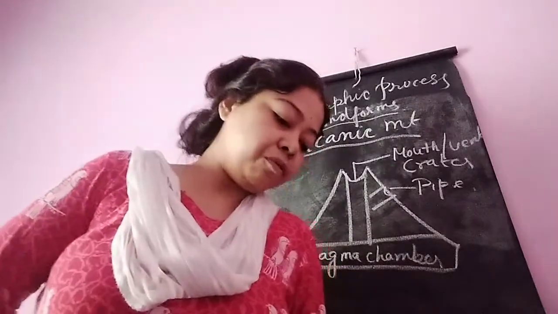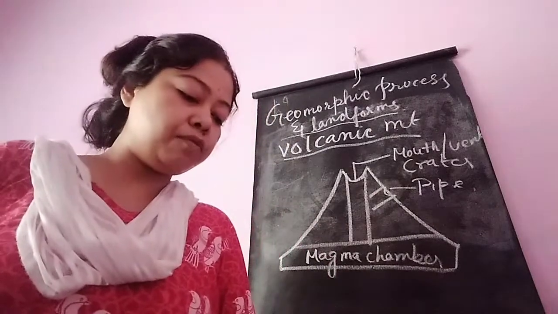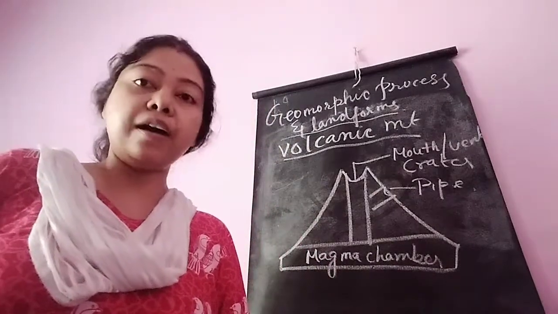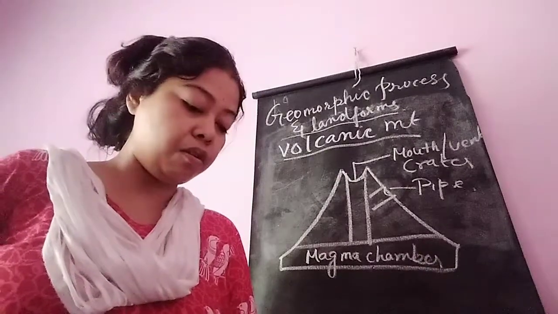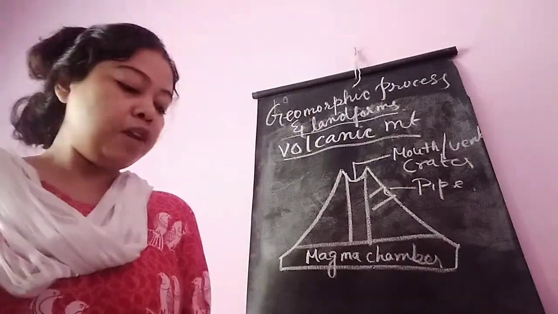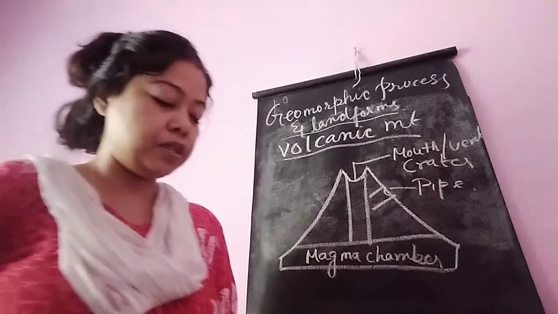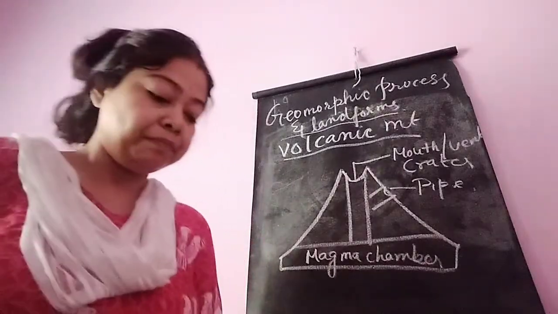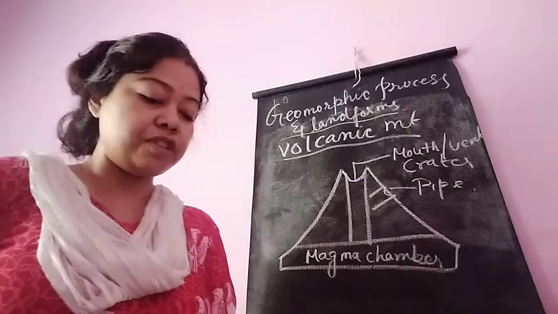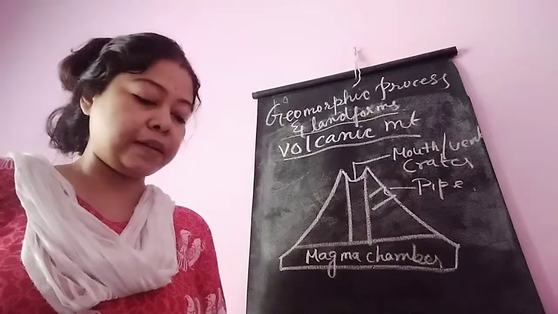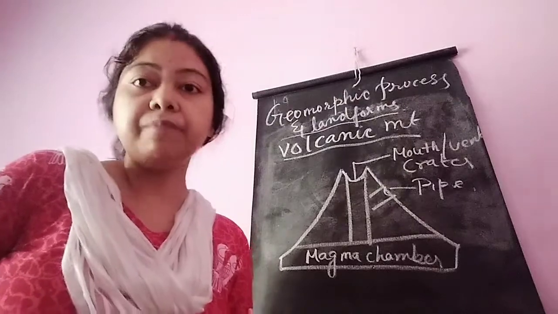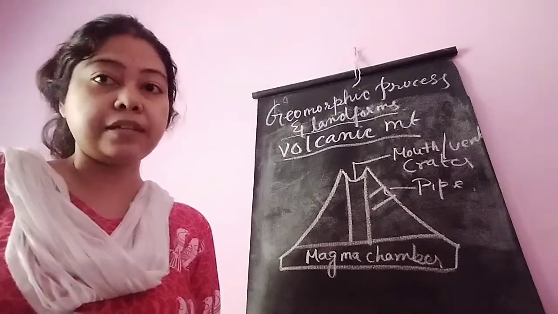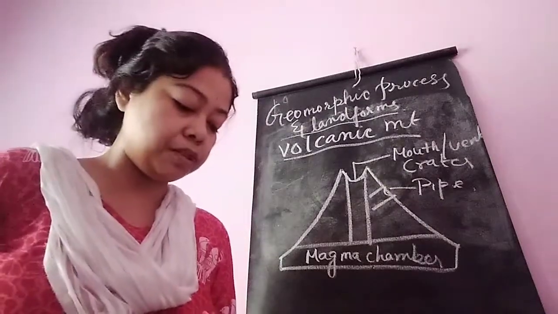Volcanic mountains are formed by the accumulation of volcanic materials, lava and ashes. So volcanic mountains are also known as mountains of accumulation. Examples of volcanic mountains are Vesuvius, Mount Fujiyama of Japan, Kilimanjaro, Cotopaxi, Popocatépetl, Barren and Narcondam in India. These are the examples of volcanic mountain.